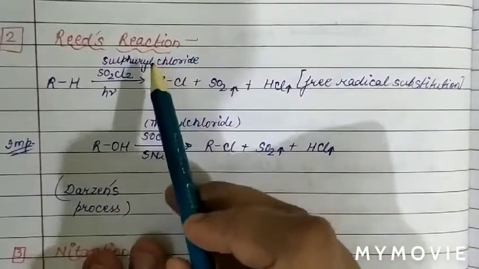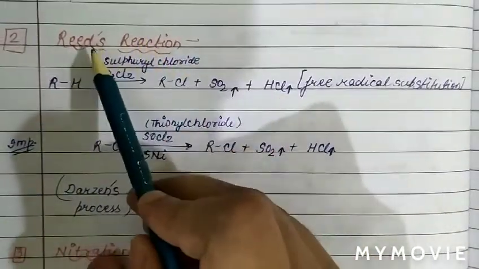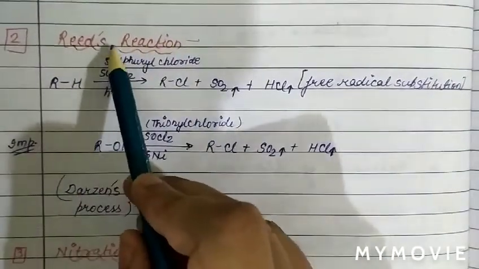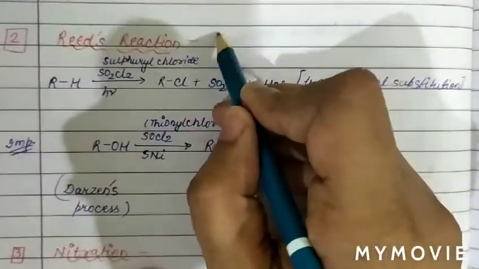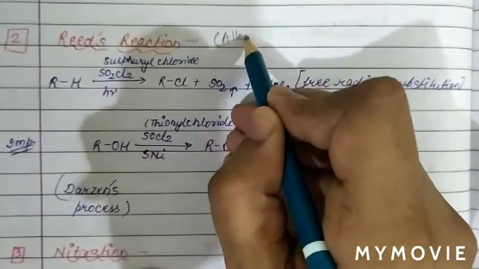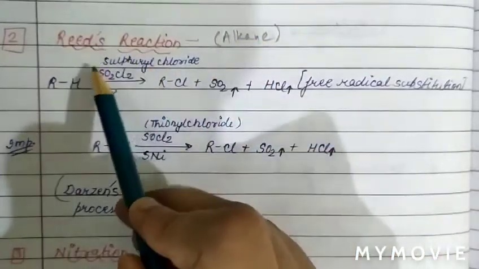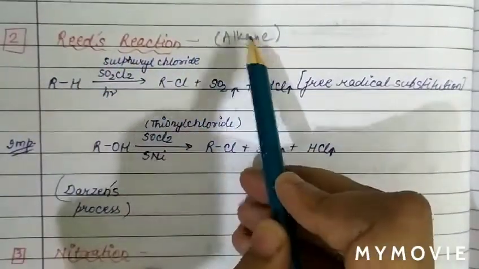Next, for the chemical properties of alkane, we are going to discuss Reed's reaction. The first chemical property of alkane we have discussed was photohalogenation. Now, another chemical property of alkane.